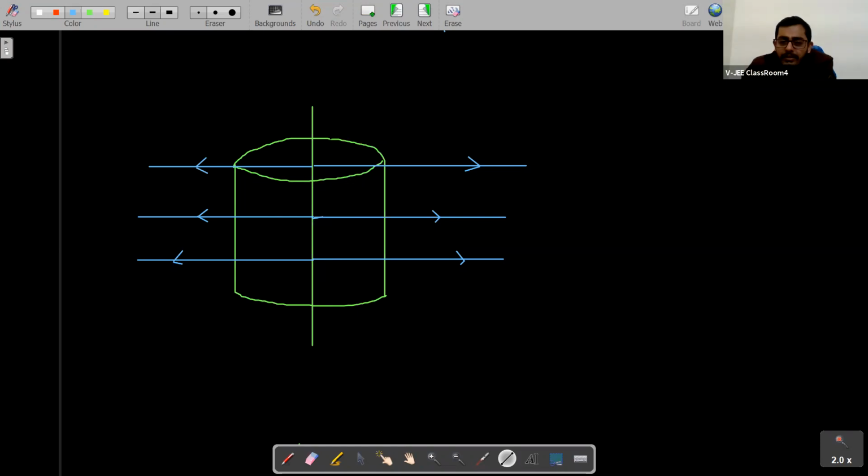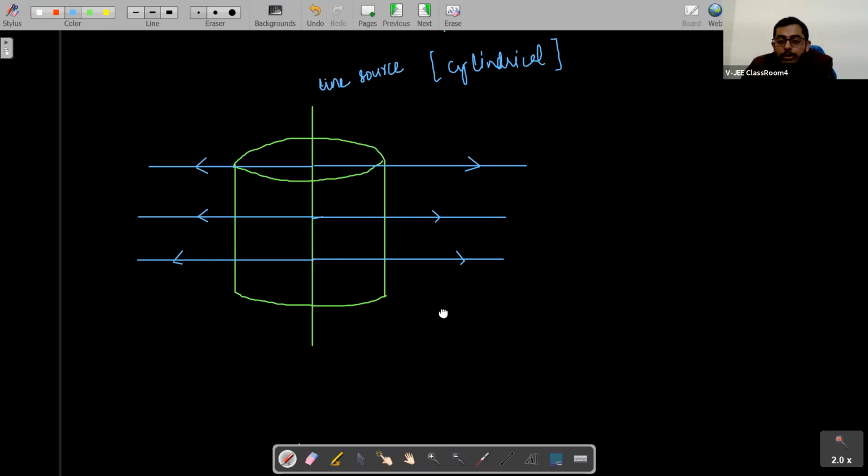We will have a cylindrical wavefront. So for a line source, students, the shape of the wavefronts will be cylindrical.